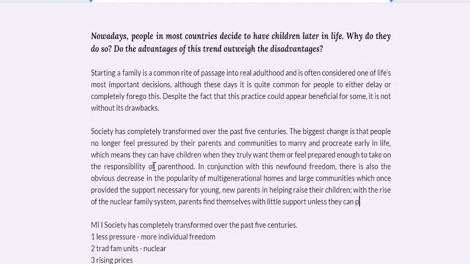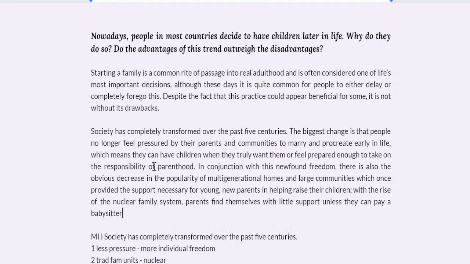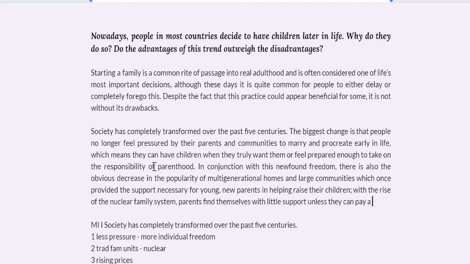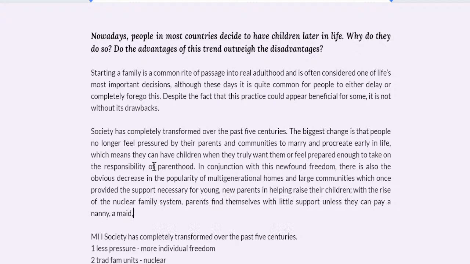unless they can pay a nanny or, well, a babysitter is kind of temporary, right? You can pay a nanny, a maid, and hire support staff. Which only the rich can really do.